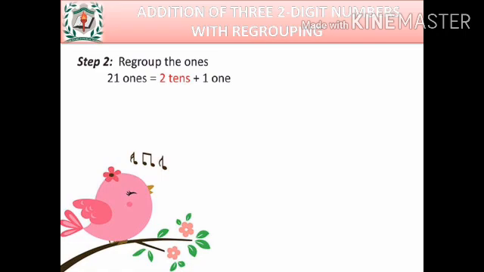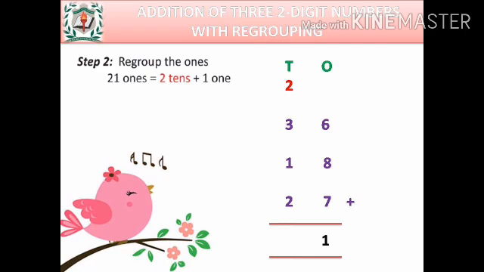Now, step 2. Regroup the ones. Now, we are separating the 21 ones into 2 tens plus 1 one. Okay? How we are separating? 21 ones is equal to 2 tens plus 1 one. So, we have to put 1 in the ones column and then carry over 2 to the tens column. Step 3.